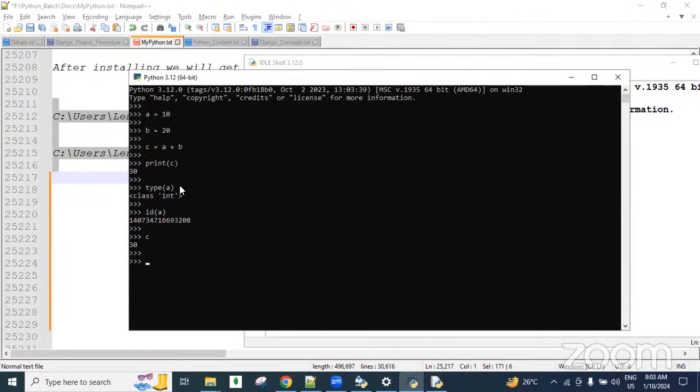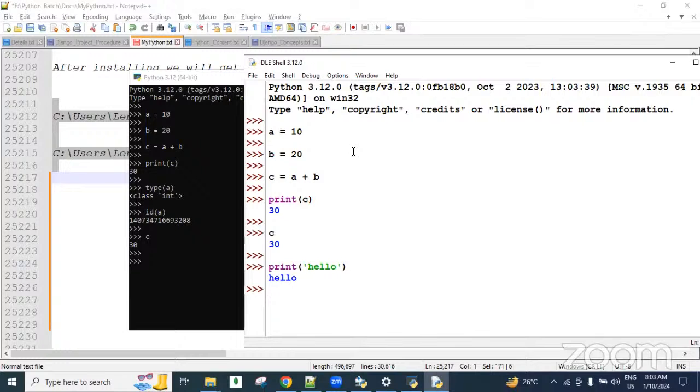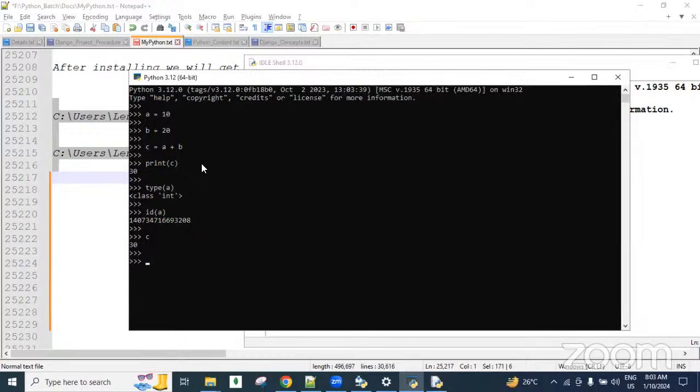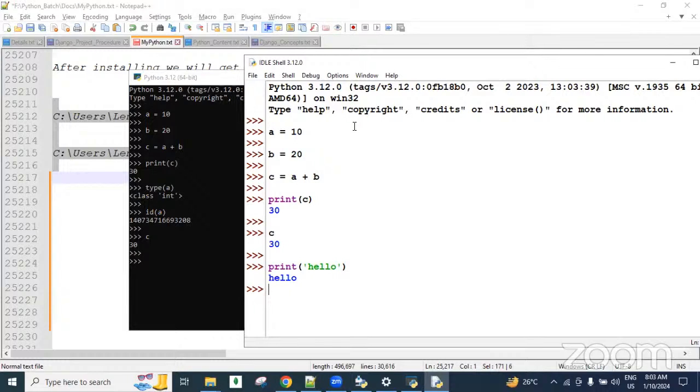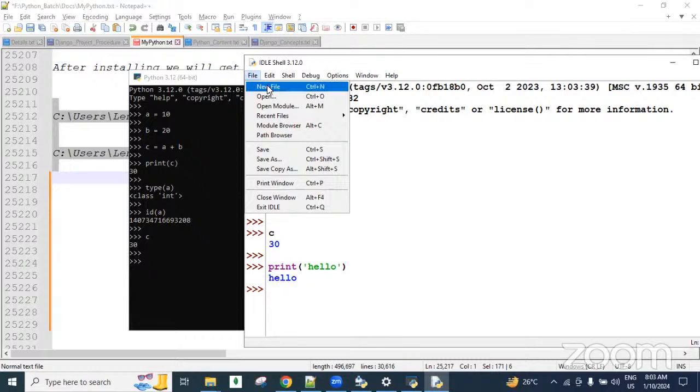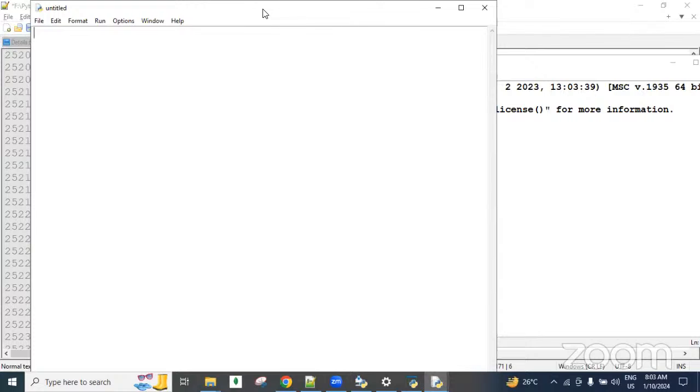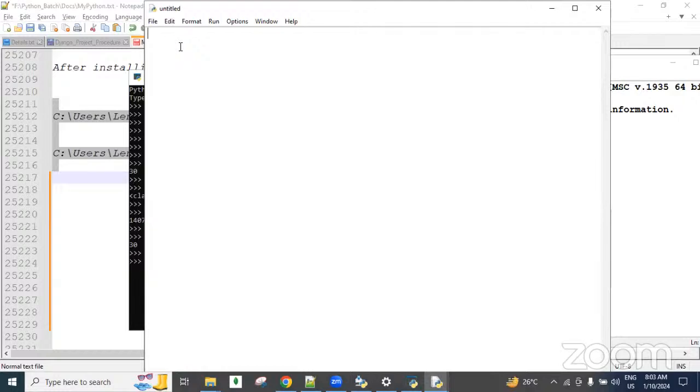So this Python console and this IDLE look the same, but using the Python console it is not possible to develop more lines of code. Using IDLE, we can develop a group of lines of code at a time and execute them together. For this, click on File, then New File, Control N. We can open a separate notepad, where we can write a group of lines of code and save it all together.